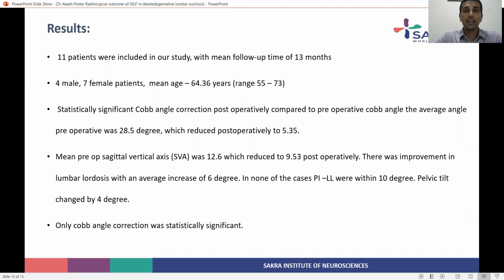A statistically significant Cobb angle correction was present postoperatively compared to the preoperative Cobb angle. The average Cobb angle was 28.5 degrees, which reduced postoperatively to 5.35. Mean preoperative sagittal vertical axis was 12.6, which reduced to 9.3 postoperatively, and there was improvement in lumbar lordosis with an average increase of 6 degrees. In none of the cases was PI minus LL within 10 degrees, and pelvic tilt changed by 4 degrees. Only the Cobb angle correction was statistically significant.